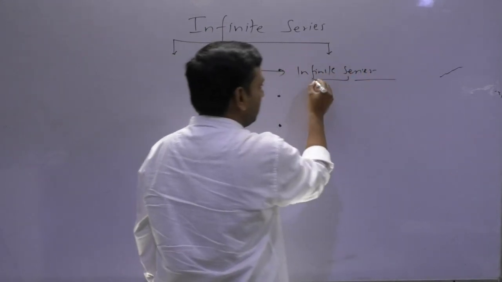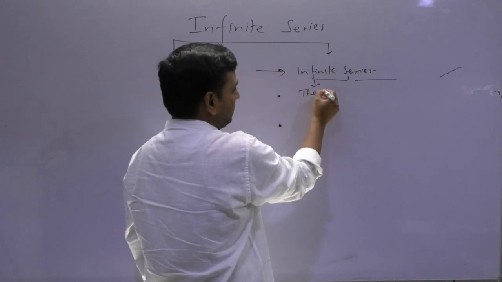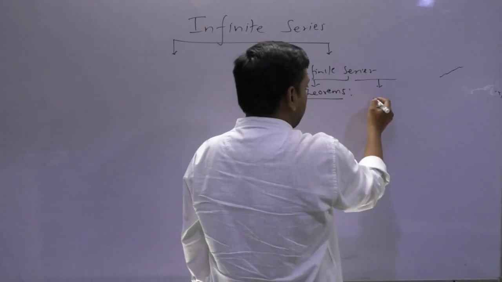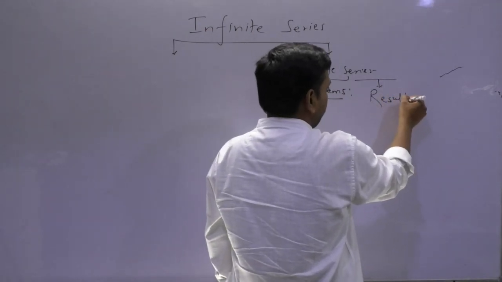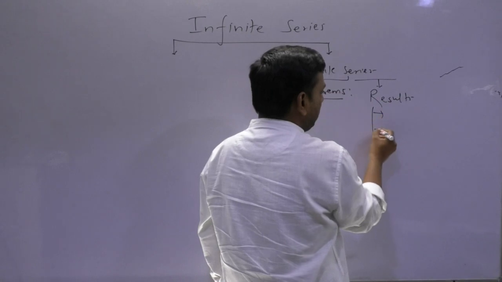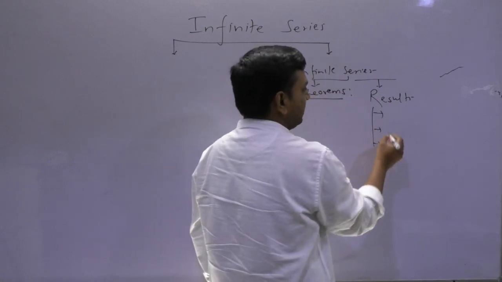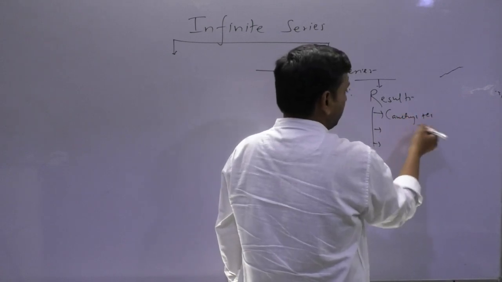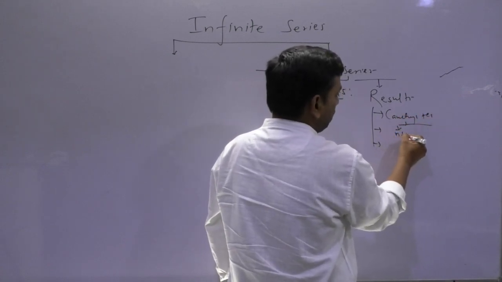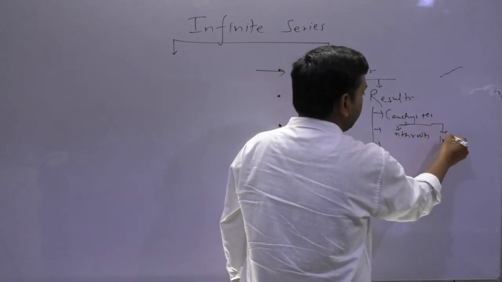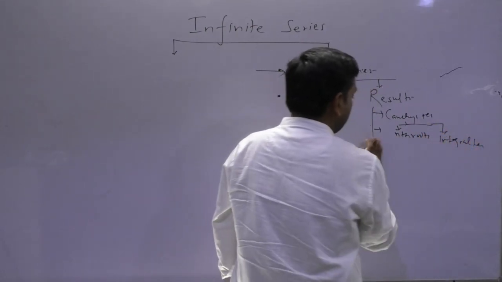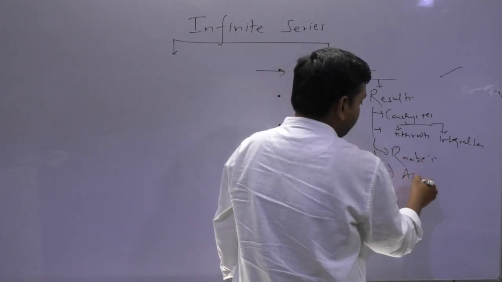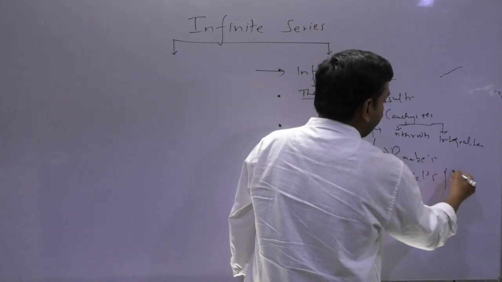There will be some theorems, necessary and sufficient conditions type. There will be some results, those are also theorems, but we need to remember all these results like Cauchy's test, Cauchy's nth root test, integral test, Raabe's test, Abel's test, Abel's and Dirichlet, very important.